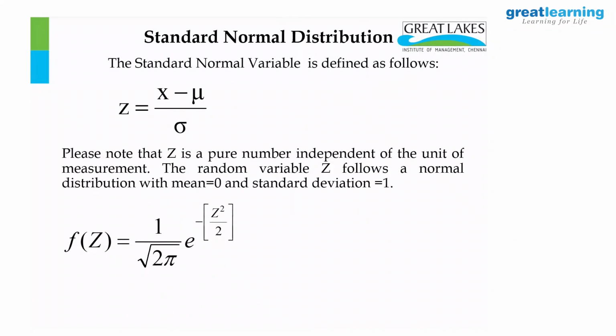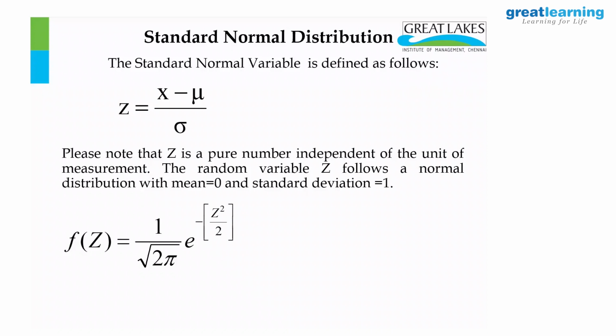So this will be 1 upon 1 root 2 pi e to the power minus z minus 0 whole squared by 2. So sigma will not be there. But mathematically, if I have to prove, Jacobian of the transformation will come. So I want to avoid that.